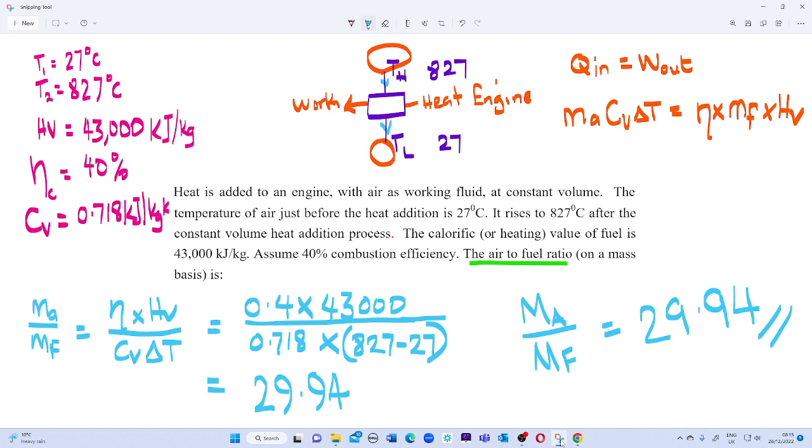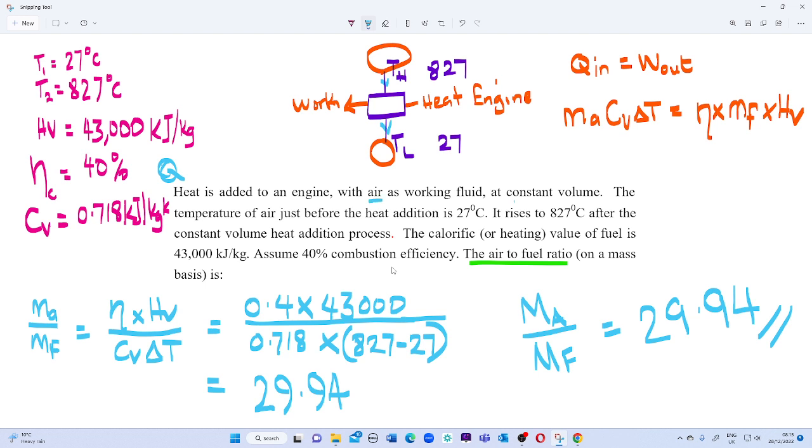Today we have a question on heat engine. Once again, we have a question on heat engine. Let's read through the question given. Heat is added to an engine with air as working fluid.